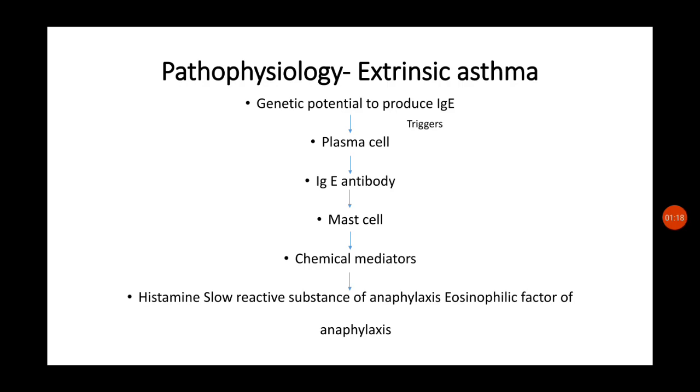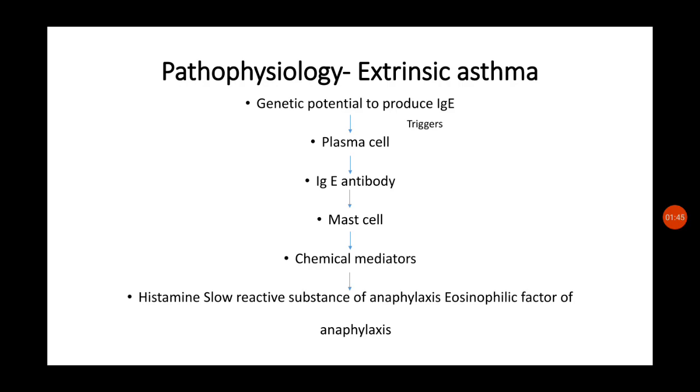This IgE antibody will go and attach to the surface of the mast cell, and the mast cell will produce chemical mediators. There are three chemical mediators produced by the mast cell when it is attached with IgE antibody on its surface.